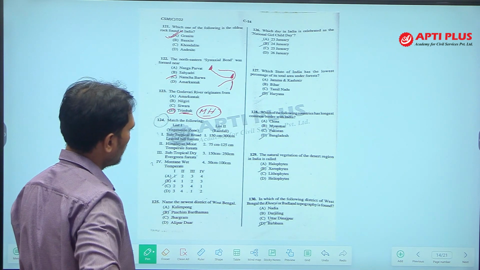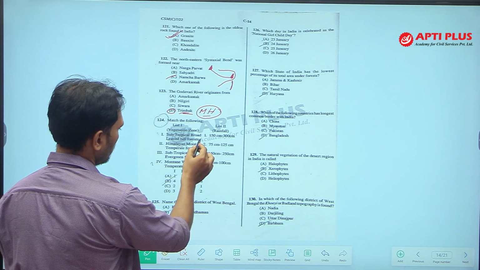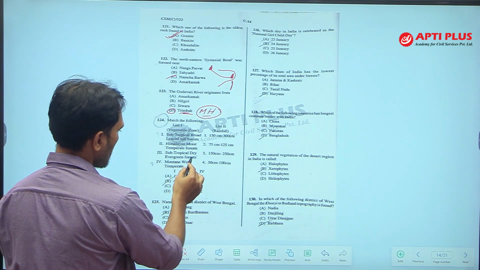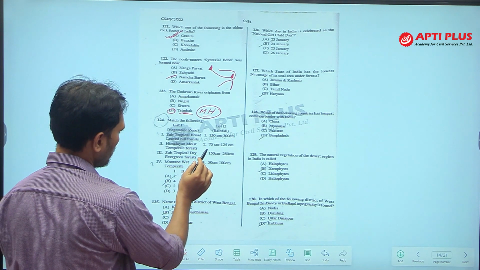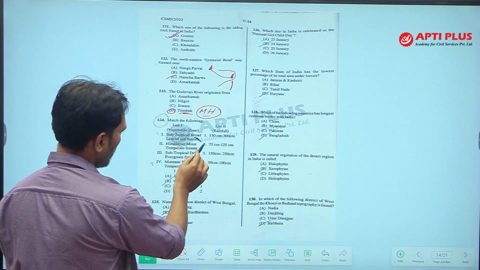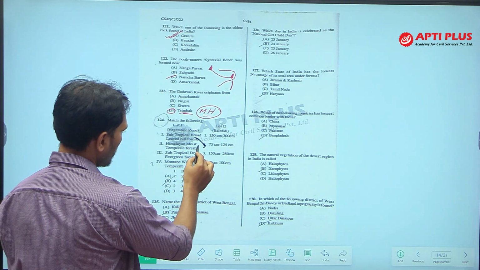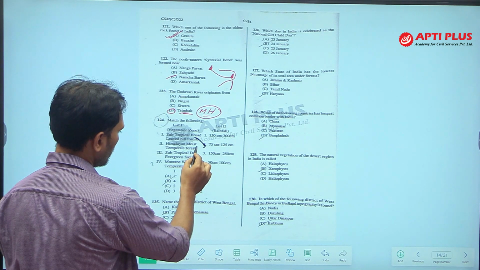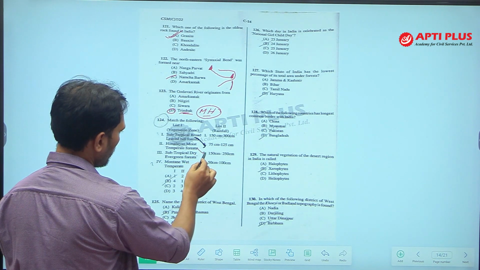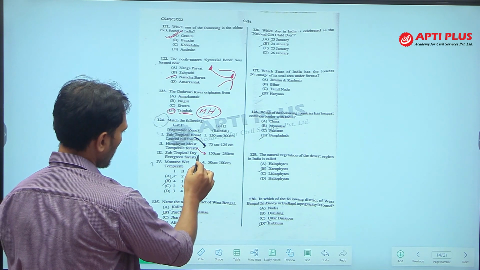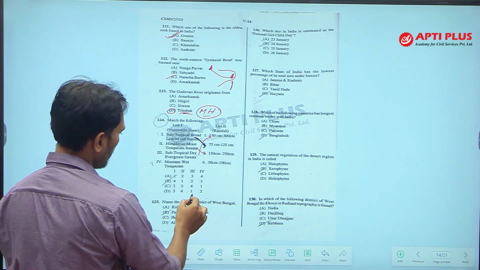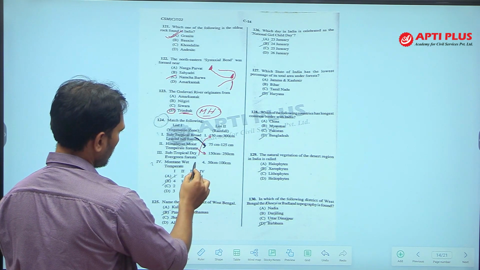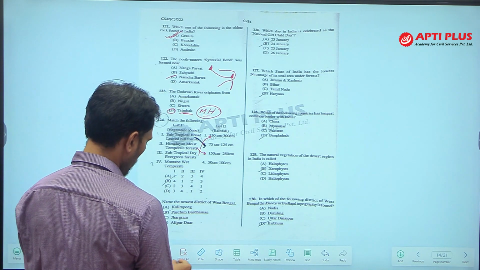Subtropical broad-leaved forest, dry evergreen, moist temperate, Himalayan moist temperate forest, subtropical dry evergreen forest.